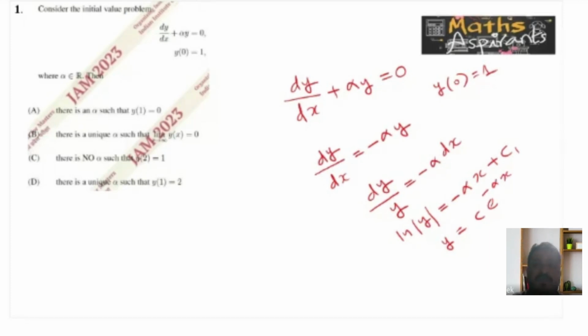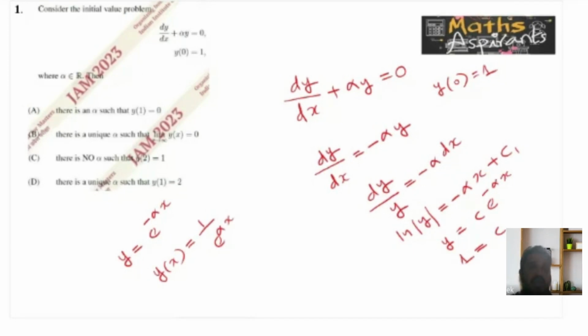Okay, now I am substituting my condition. See here they are given y of 0 is equal to 1. So 1 is equal to c e raised to 0. E raised to 0 is 1, so I will get c equal to 1. So my solution is now y equal to e raised to minus alpha x. This is my particular solution now. E raised to minus alpha x means y of x is equal to 1 by e raised to alpha x. This is the solution of the IVP.